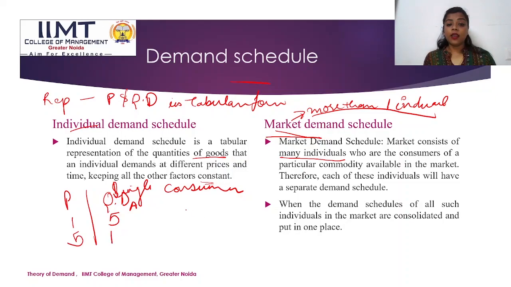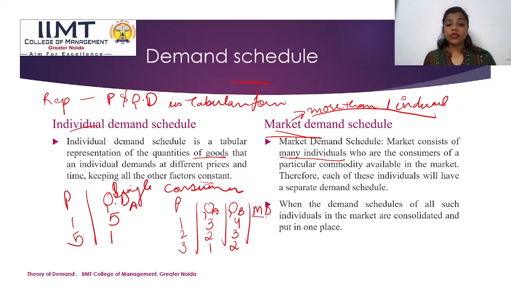When I am talking about market demand schedule, I'll be talking about quantity demanded of A, quantity demanded of B, and the market demand. Let us say the price is 1, 2, 3. So the quantity demanded by A is 3, 2, 1. And the quantity demanded by B is 4, 3 and 2.